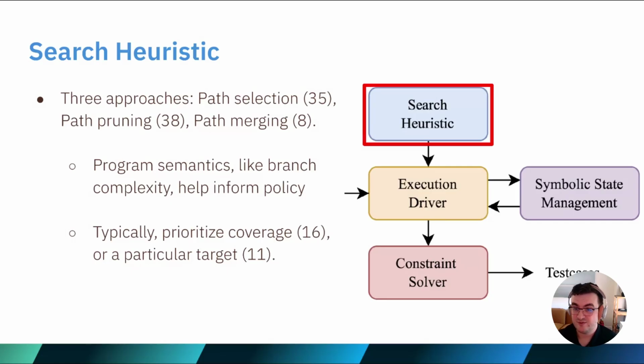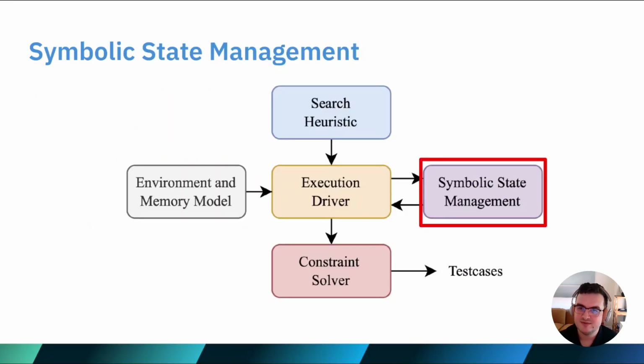There are a variety of creative approaches, including setting up machine learning models to predict the expected cost of exploring one path over another, and choosing the path with the lowest expected cost to get the most coverage as fast as possible.